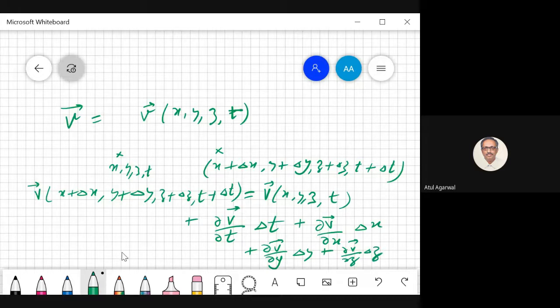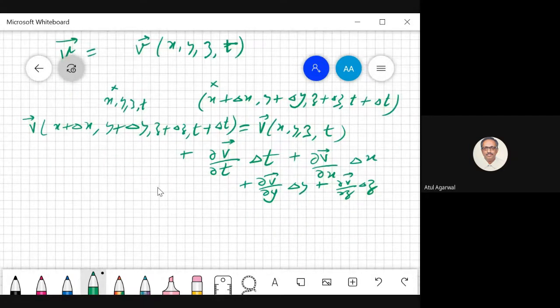How do you get this result? Now you describe velocity as a spatial field, as a function of position. You're not chasing individual particle, but that particle which was here comes to this position. So you can say velocity at this time and position is equal to this.